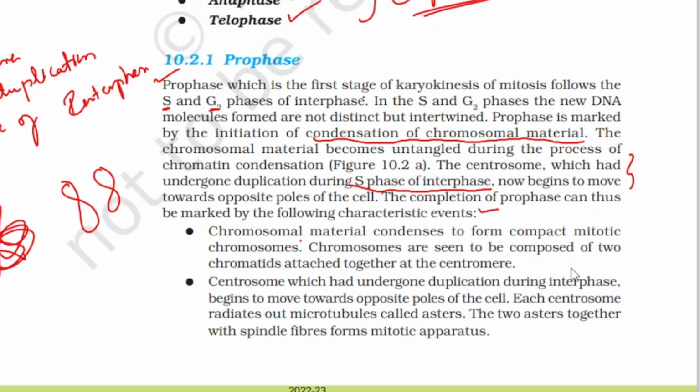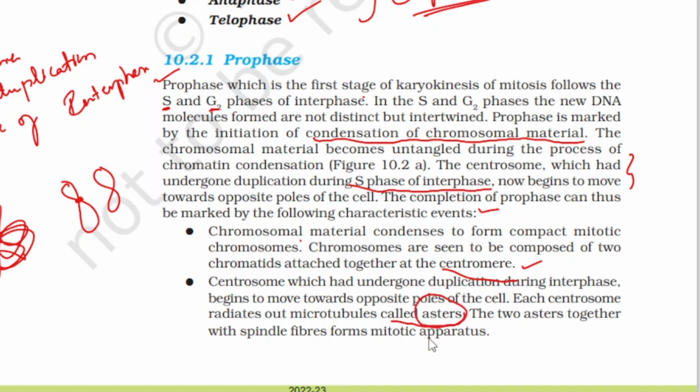Chromosomes are seen to be composed of 2 chromatids attached together at the centromere. This is also an important point. The centromere is in the center, and it holds the 2 chromatids together. The centrosome, which had undergone duplication during interphase, begins to move towards the opposite poles of the cell. Each centrosome radiates out microtubules called asters.